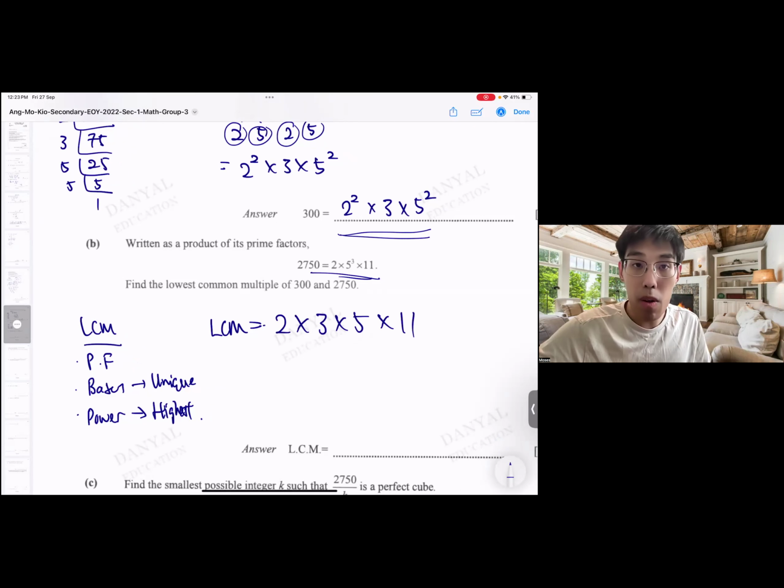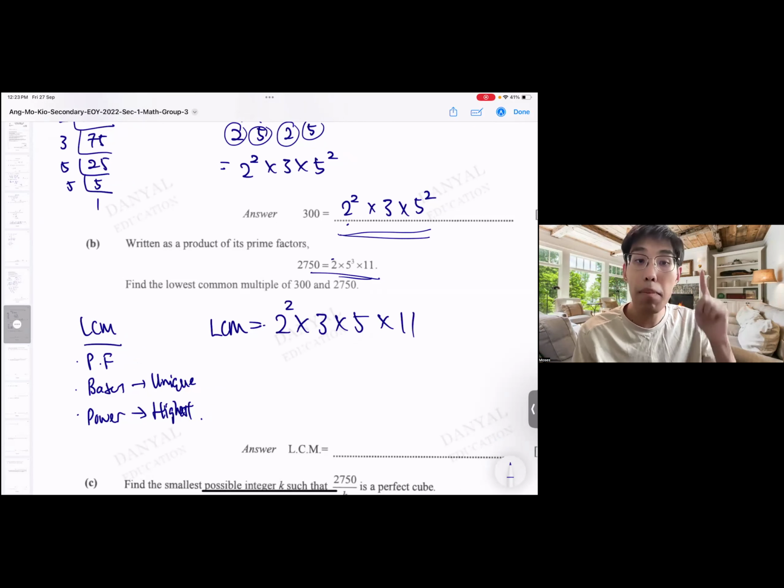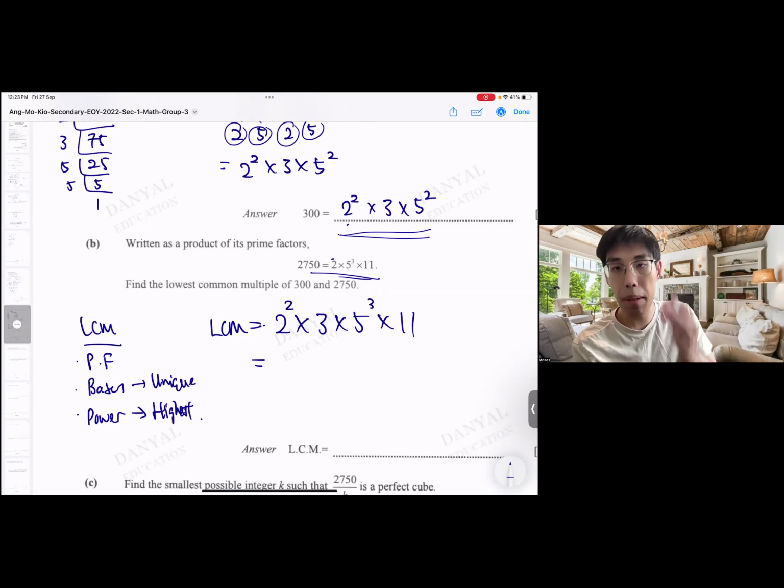Then we compare the powers. For the base 2, I got 2 and 2 square, I take 2 square, the higher power. 3, only got one 3, leave it there. 5, I got 5 square and 5 cube, I want 5 cube. 11, only one copy, leave it there.